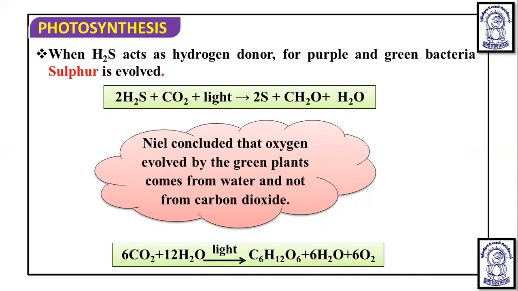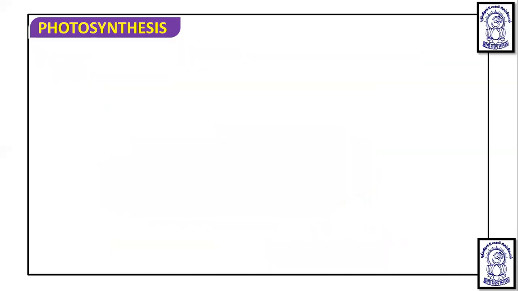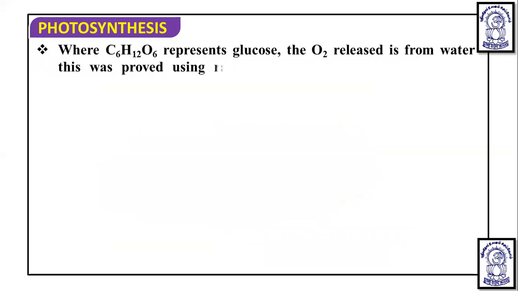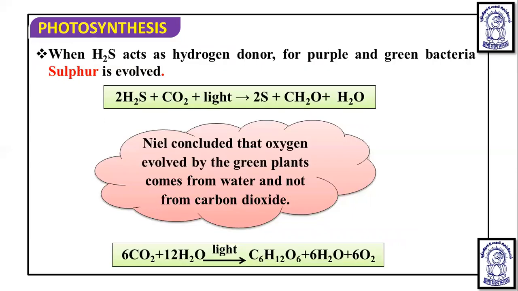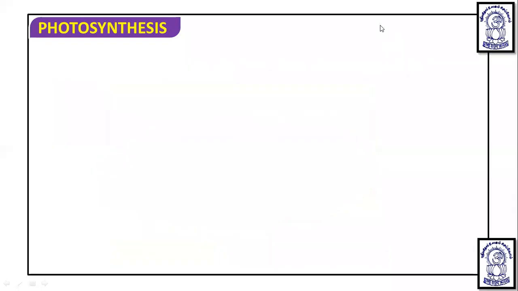Okay, in such a way the process is carried out. Glucose, C6H12O6, represents the glucose, and the oxygen released is from water. This was proved using a radioactive isotope also. This is what particularly Cornelius van Niel proved, that oxygen.